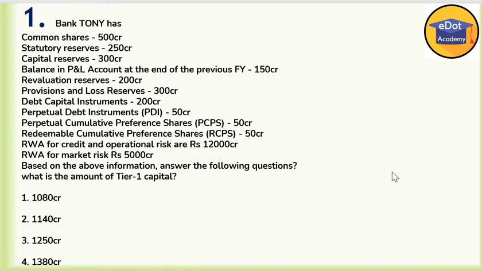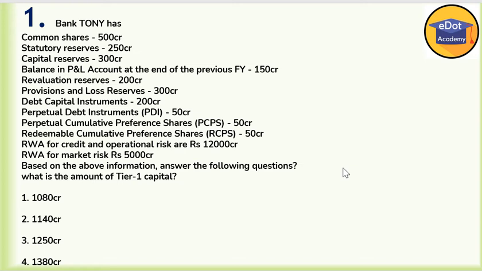Bank Tony. This is the name of the bank. Data is given as follows. Common shares 500 crores. Statutory reserve 250 crore, capital reserve 300 crore, balance in PL account at the end of previous financial year 150 crore, revaluation reserve 200 crore, provisions and loss reserve 300 crore, debt capital instruments 200 crore,